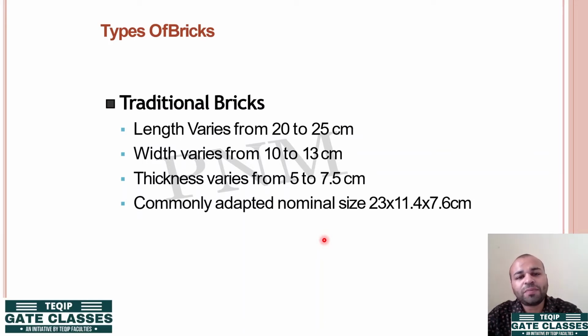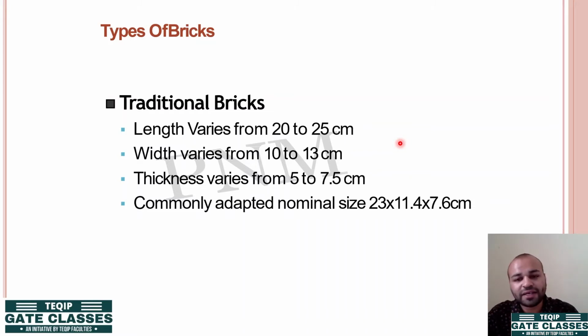Now coming back to the topic, the size of a traditional brick. The length of a traditional brick is around 20 to 25 centimeters. Consider this mobile phone as a brick. So the length is around 20 to 25 centimeters for a brick. The width is around 10 to 13 centimeters, and the thickness is 5 to 7.5 centimeters. This is for a brick.